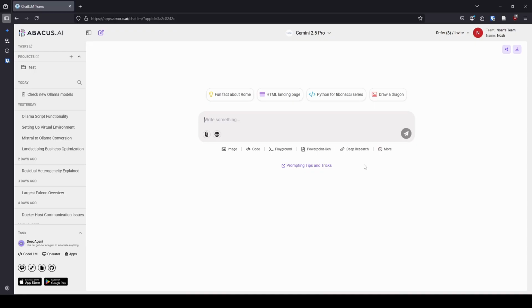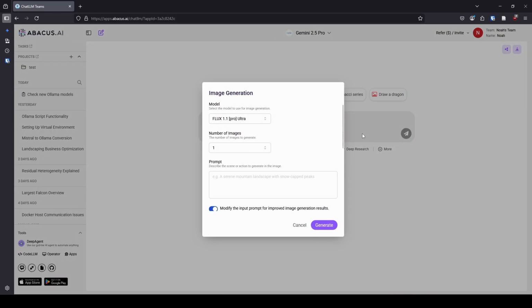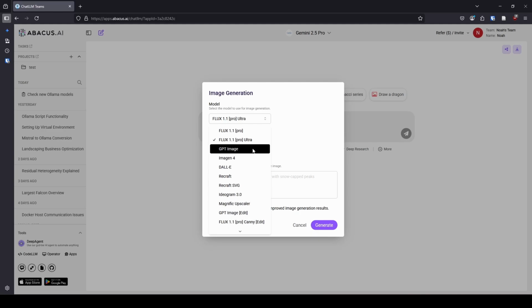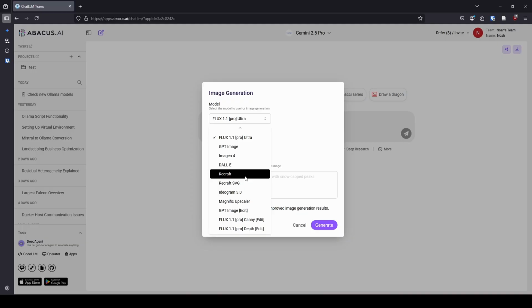Okay, so let's take a look at some of the different features that we can use in the chat. For testing purposes, I'm just going to leave it on Gemini 2.5 Pro because I like it, and who cares? It really doesn't matter for some of these features that we're going to have. I will say some of these I use, some of these I haven't used, and we're going to use for the first time. So the first thing that I use all the time is images. So if you want to know what image models are available, there's a lot. Okay, this is the list of them that are available right now. I tend to use Flex 1.1 Pro Ultra as well as Recraft. Those are my 2 favorite.